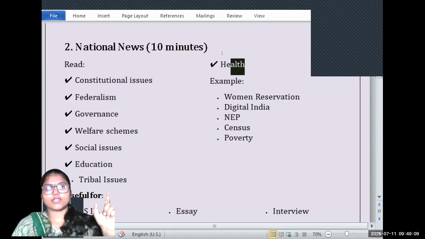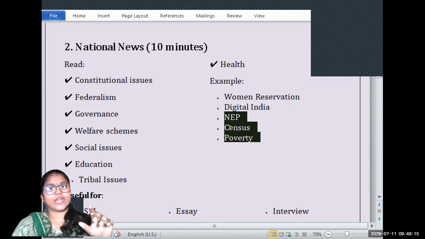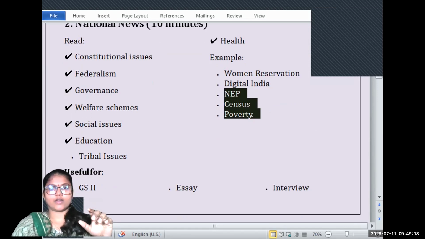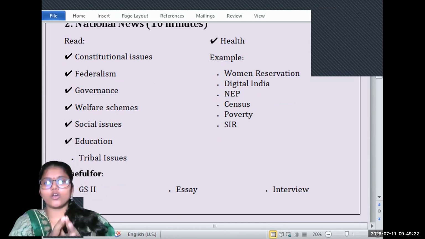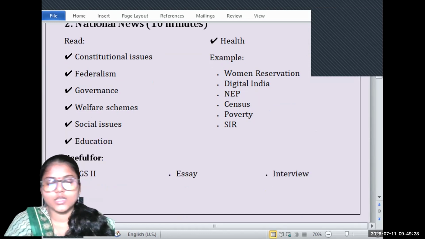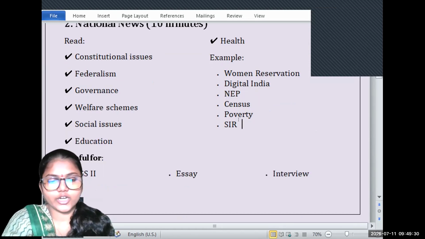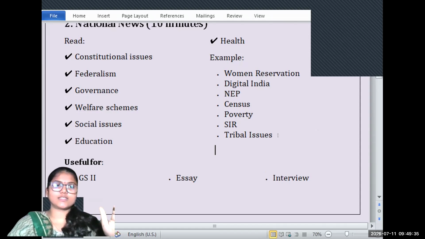Then again, health. Then, for example, women reservation, the Digital India program, NEP, census, and for now, let me add one point like SIR. It's going on right now. Again, we have tribal issues, or issues related to the distribution of land, ownership of land.